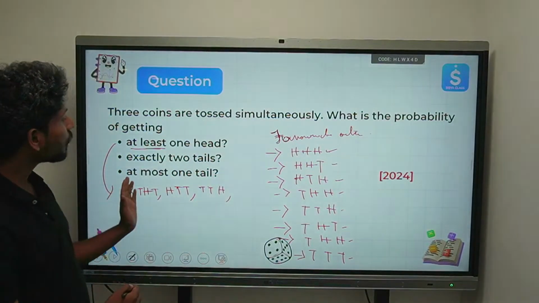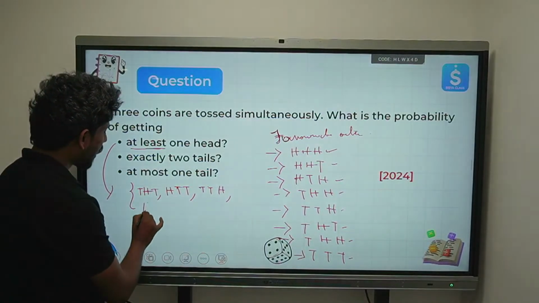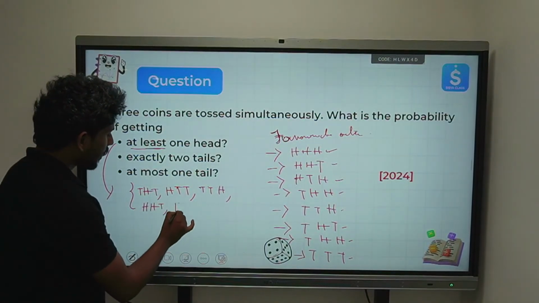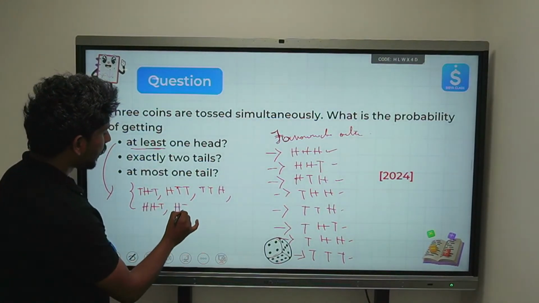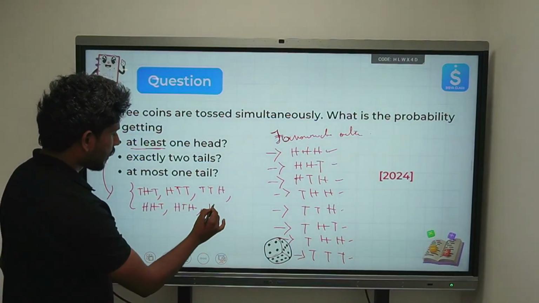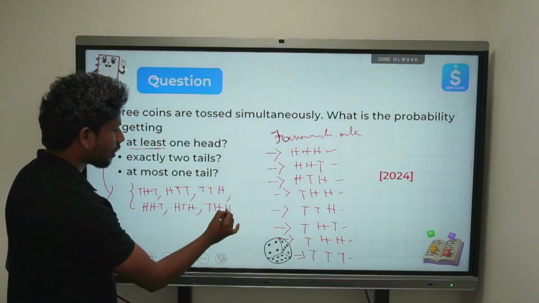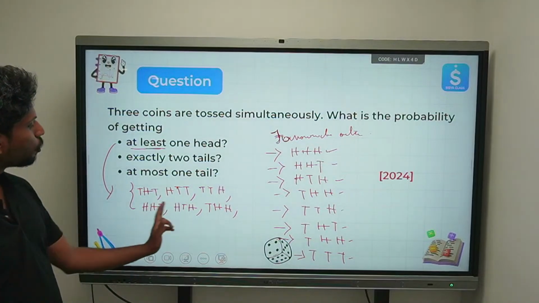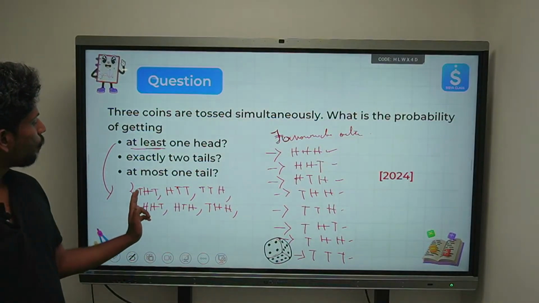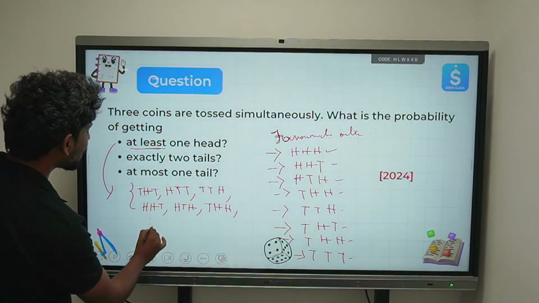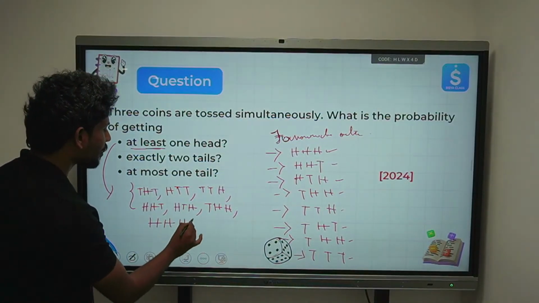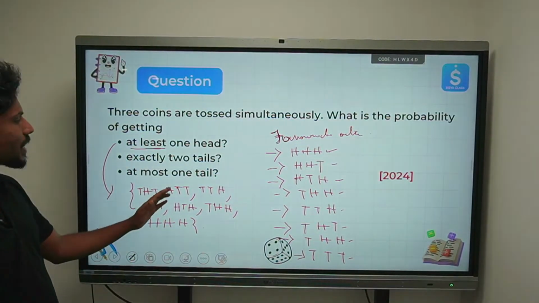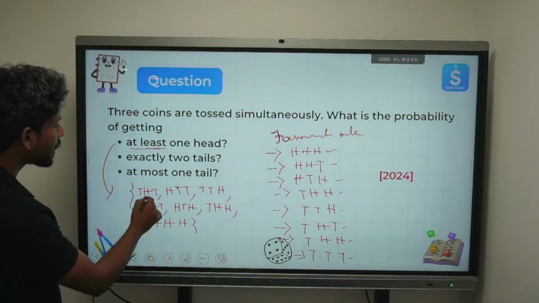That means there can be more than 1 head. That is head, head, tail; head, tail, head; tail, head, head. So how many heads do we have? Here 2 heads. And the last one can have even all the heads also. So the total number of favorable outcomes is 7.